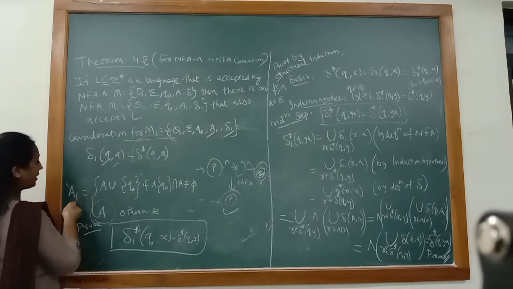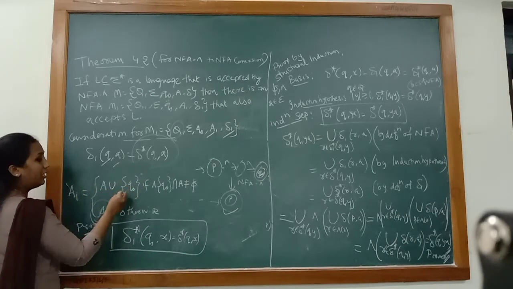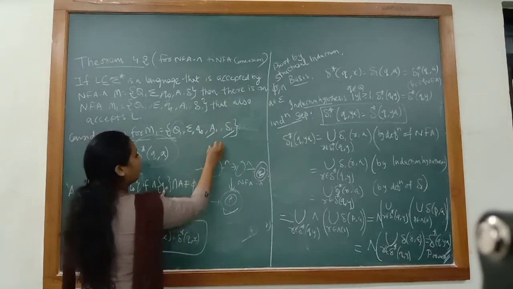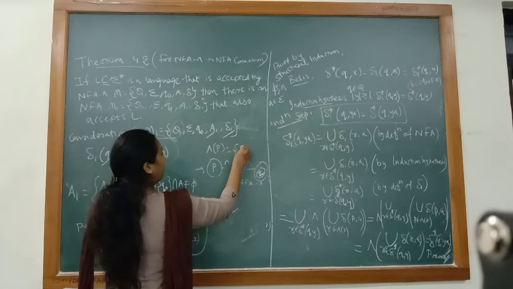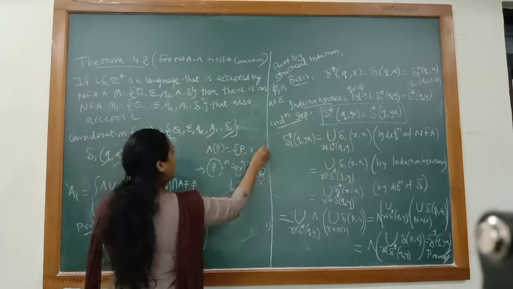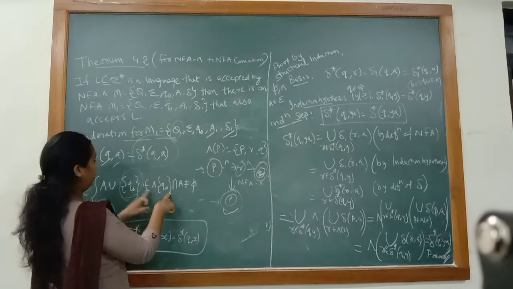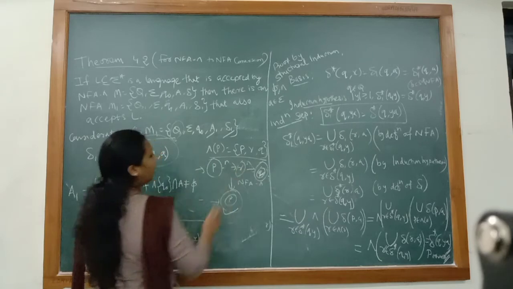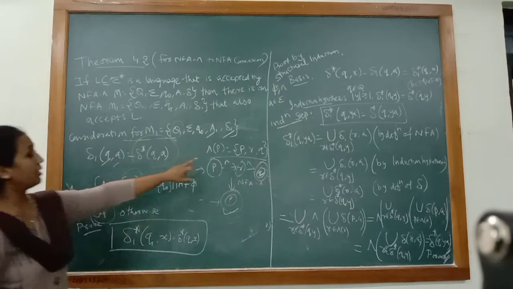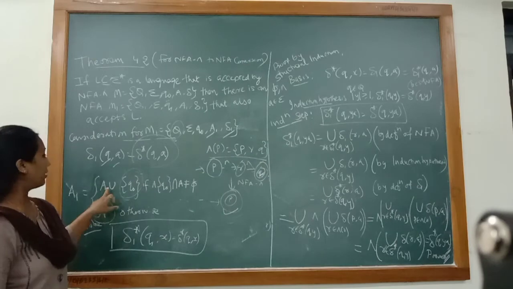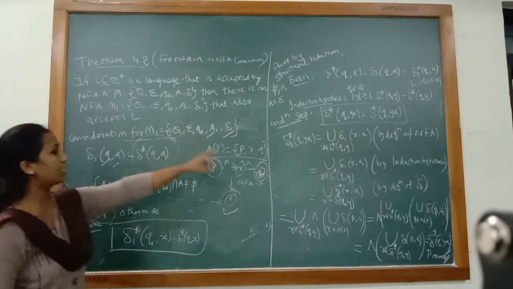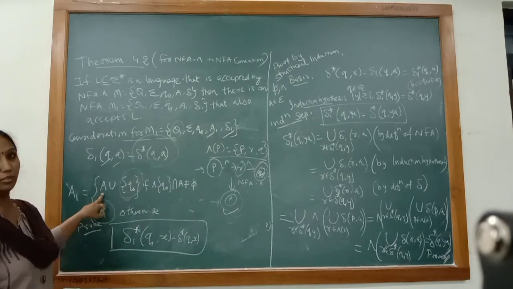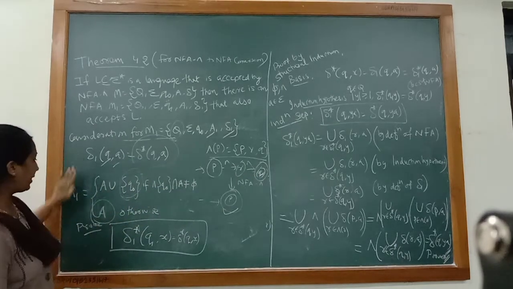So that can be written as A1 is equal to A union Q0, in which case we include Q0 if the null closure of Q0 intersection A is not equal to phi. See here, the null closure of P is P, R and Q. Intersection A, in the previous case the intersection was Q, so it is not equal to phi, so we have to introduce Q0 in the accepting state. Okay, so this is about delta 1 and A1.